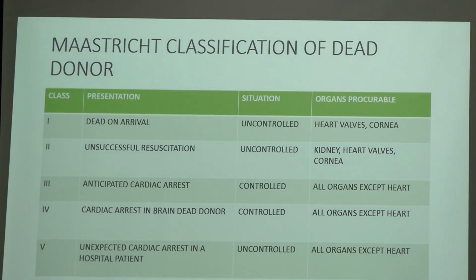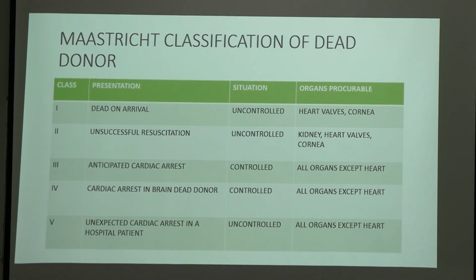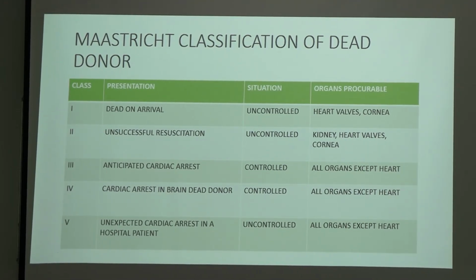This is the classification which I am talking about, and this is important. This is the Maastricht classification of dead donor. Here you can see there is class, presentation, situation and organ which can be procured. In class 1, the presentation of the patient is dead on arrival, and the situation is uncontrolled. The organs which you can take from this patient are heart valves and cornea.